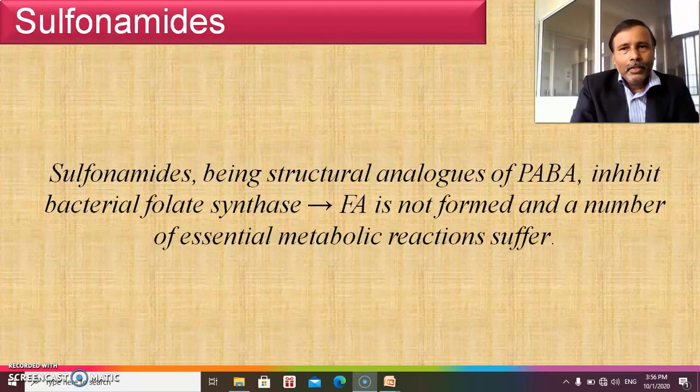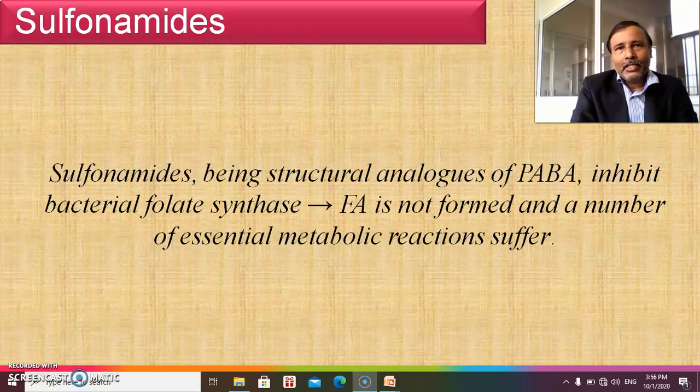This is the mechanism of action related with a sulfonamide, that is, sulfonamide being a structural analog of PABA, it inhibits bacterial folate synthetase. Ultimately, folic acid is not formed and a number of essential metabolic reactions will suffer. Exactly what happens in bacteria?